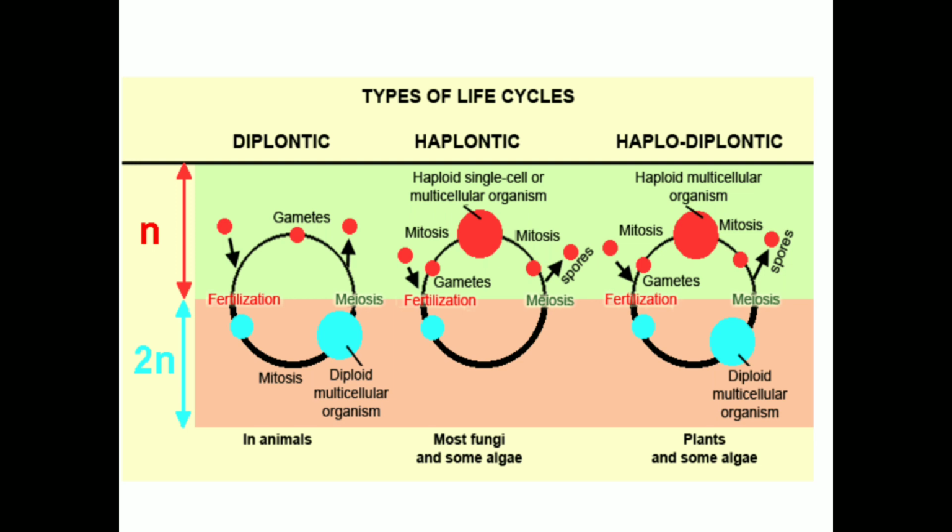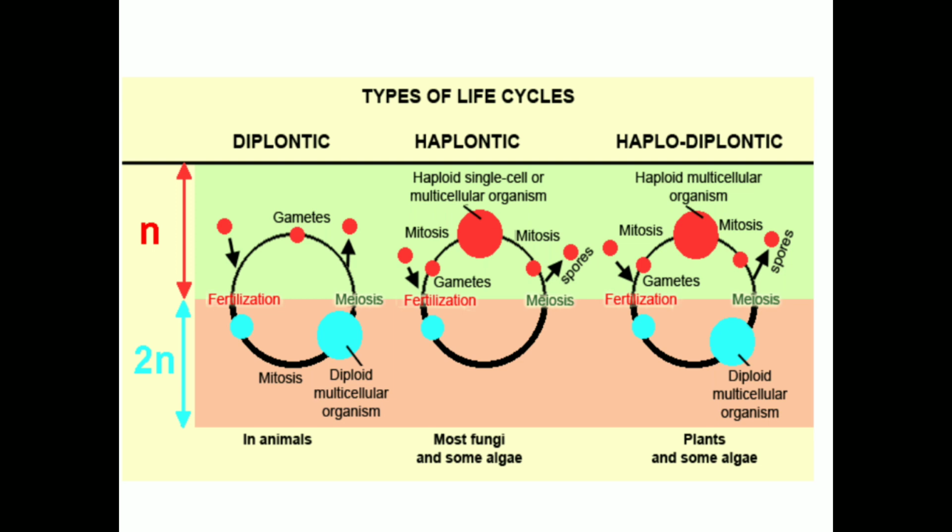These organisms undergo a phase in which they are multicellular and haploid, that is the gametophyte, and a phase in which they are multicellular and diploid, that is the sporophyte. In the third diagram we see the gametophyte is haploid and the sporophyte is diploid in number. Examples are land plants and many algae.